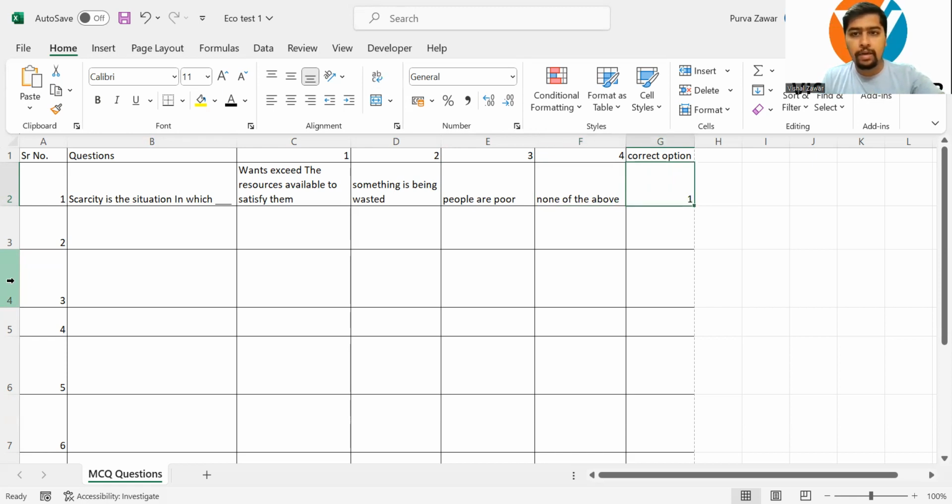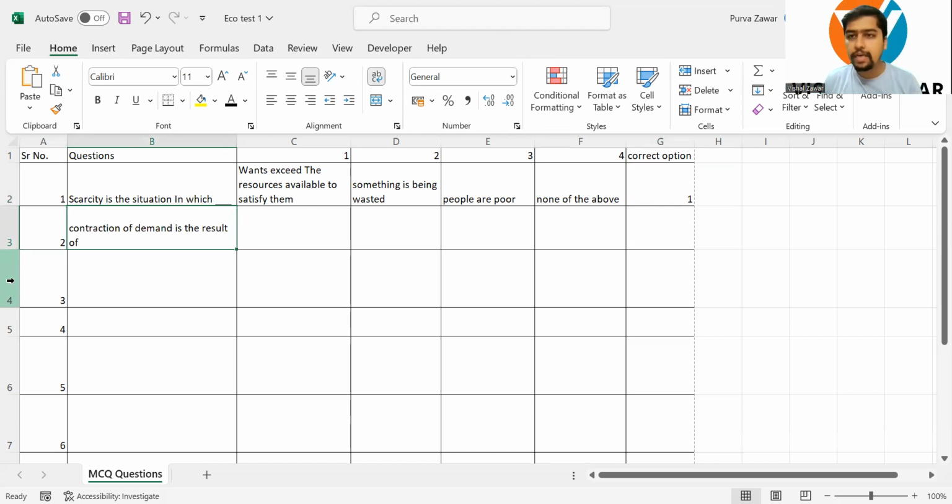Yes, I hope you got the correct answer. It's one. What is scarcity? What do we say? That wants are unlimited and the resources to fulfill those wants are limited. So there's a scarcity of resources because of which we cannot fulfill all our wants. This is the core of economics. This is where we started with the study of economics.